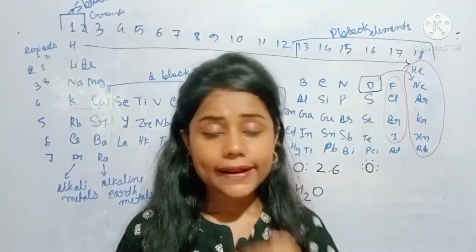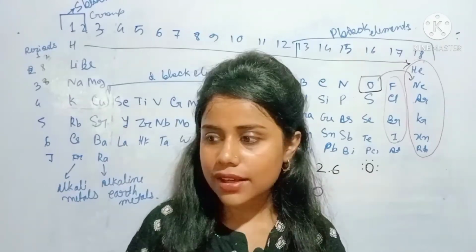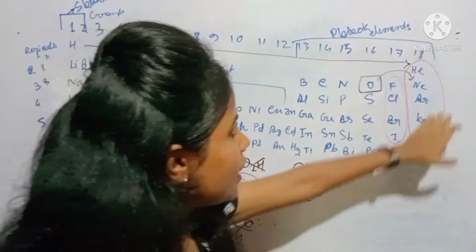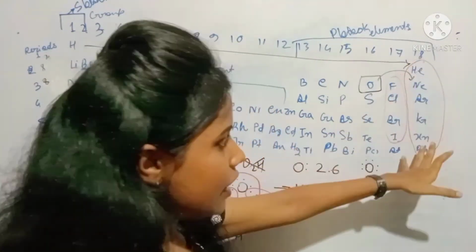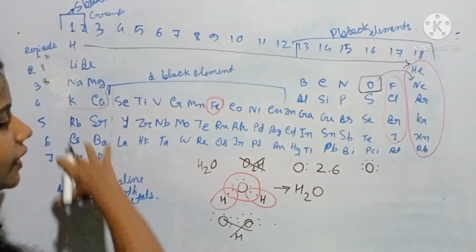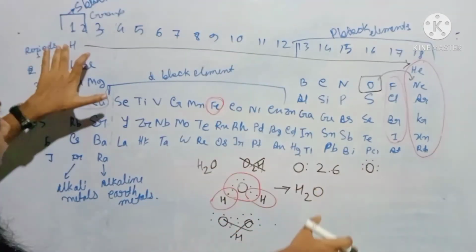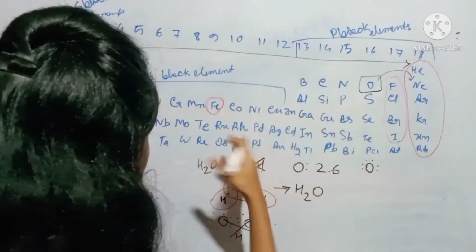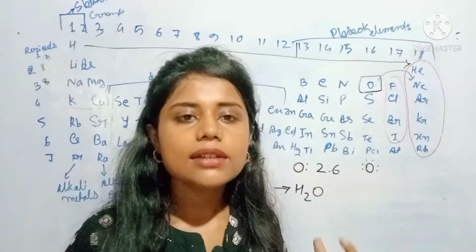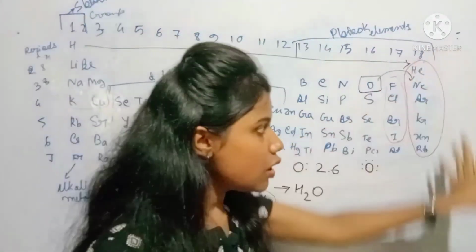So I think this is all for today's class. Just try to remember the 18 groups, then halogens, then noble gases, then till 20. Hydrogen, nitrogen, oxygen, boron, iron, all are elements, and they want to become like those noble gases.